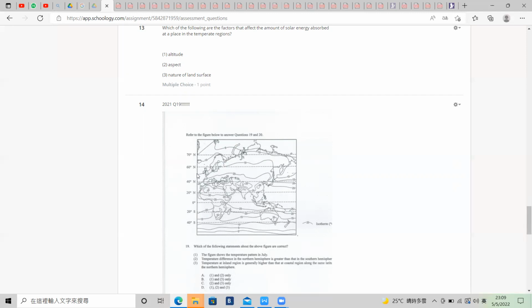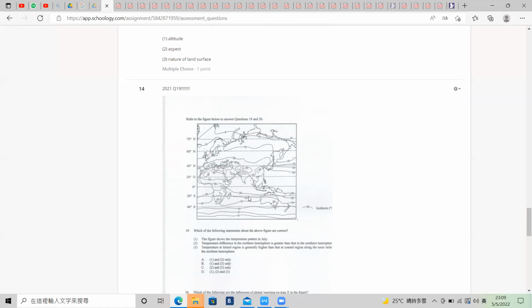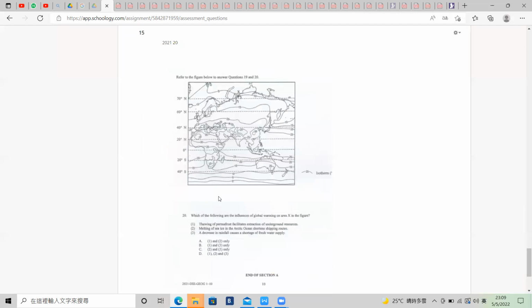So the difference is larger in the northern hemisphere. And the temperature in the inland region is generally higher than the coastal region. Why? Because land absorbs and releases heat faster. So during summertime it absorbs heat faster and has a higher temperature. So number 3 is also right. So D.